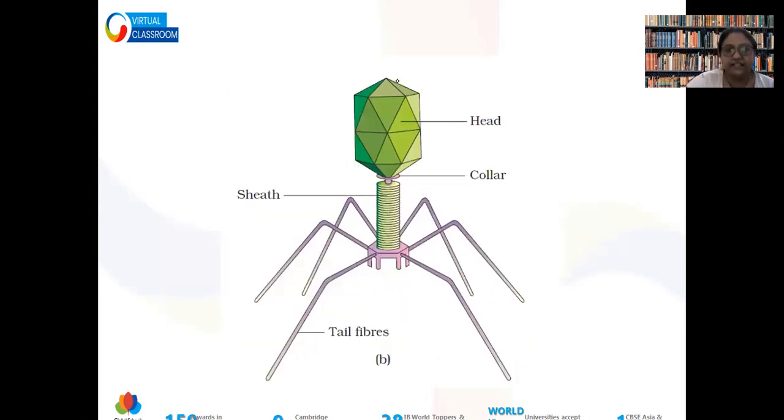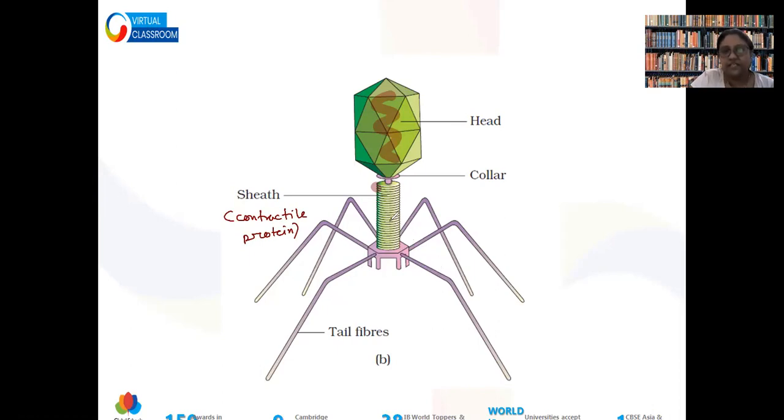So you can see the head part, which has the genetic material, will be the icosahedron structure. Many triangles form this head part. Then they will have a collar. Here in this sheath part, there will be presence of contractile protein. What is the role of contractile protein? I will tell you. And this is the tail fiber. With the tail fiber, they get attached to the bacterial cell.